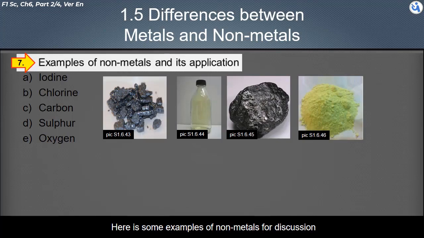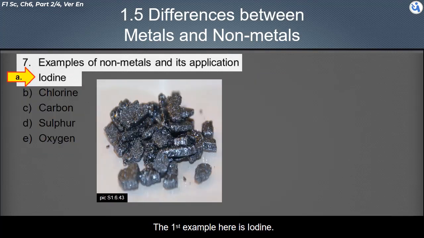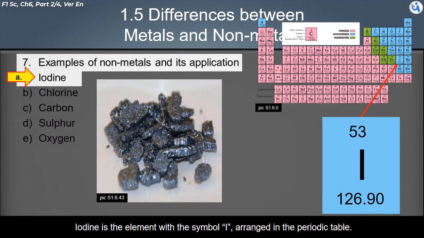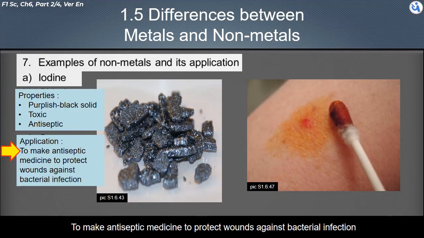Here are some examples of non-metals for discussion. We have 5 examples here. The first example here is iodine. Iodine is the element with the symbol I, arranged in the periodic table. Iodine is a purplish-black solid in nature. It is toxic. It is an antiseptic. It is used to make antiseptic medicine, to protect wounds against bacterial infection.